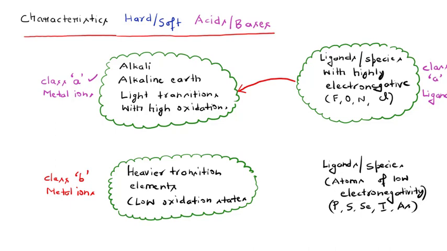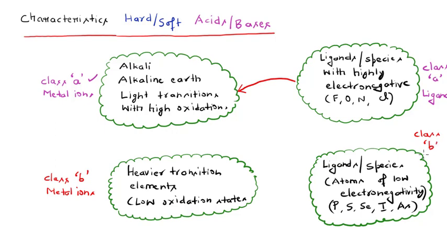Let me also make this type of drawing here so that it will become a little symmetrical. So this is actually the class B type of ligands, which you can see here. The thing is that the class B type of ligands preferably form bonding or complexes with the class B type of metal ions.